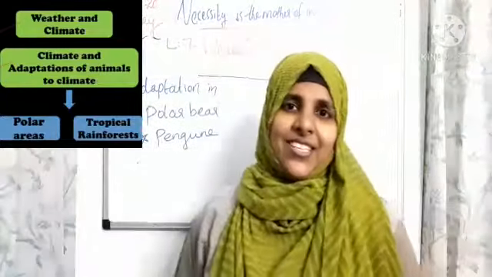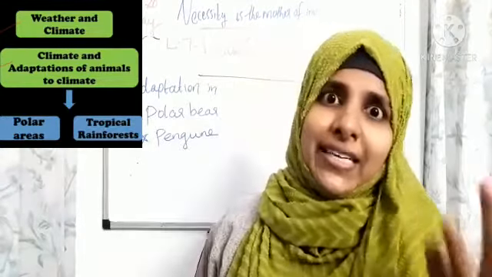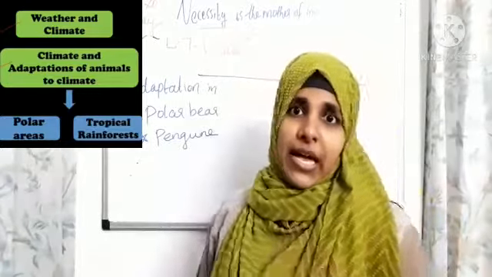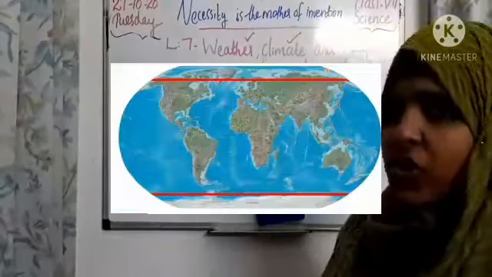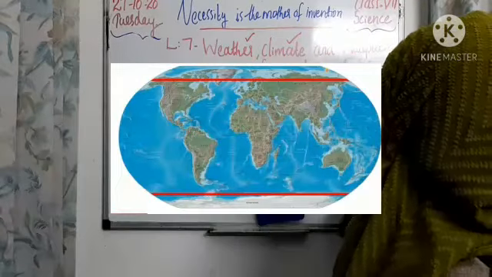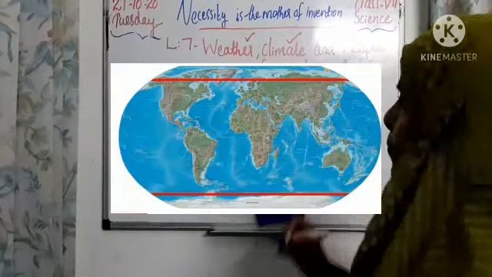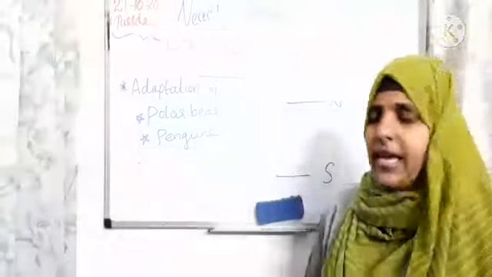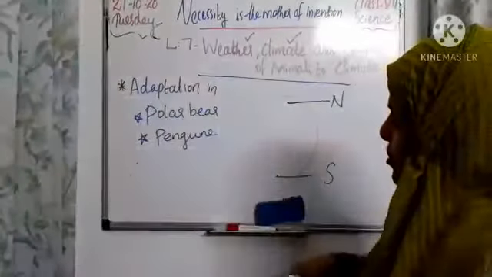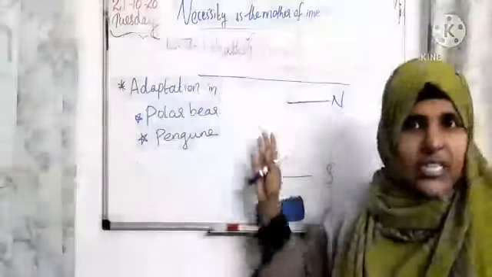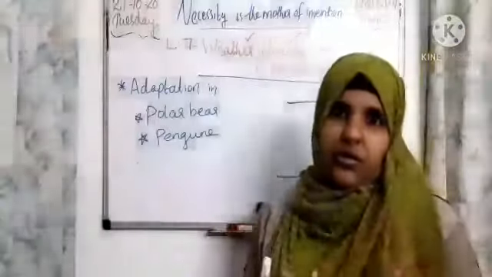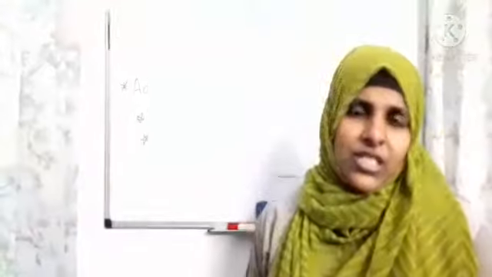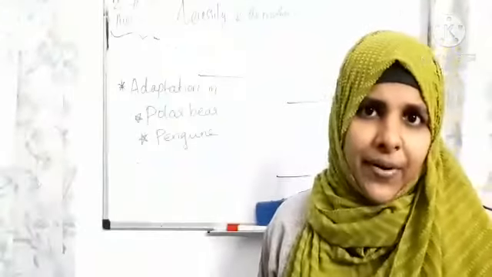So, dear children, just suppose you are living in the Antarctic or Arctic region, Earth's north and south pole. Where is north, children? It is up, right? Suppose you are living in the Antarctic and Arctic region, the north and south pole. What will happen, children? It's full of winter, right? Six months winter and six months summer, right, children?